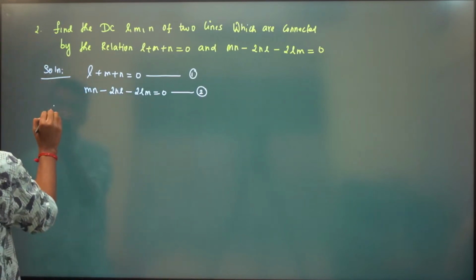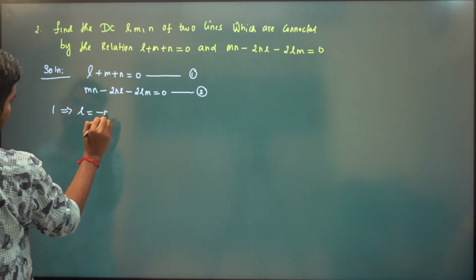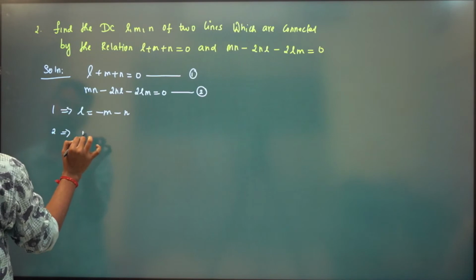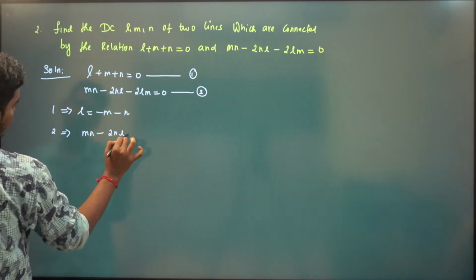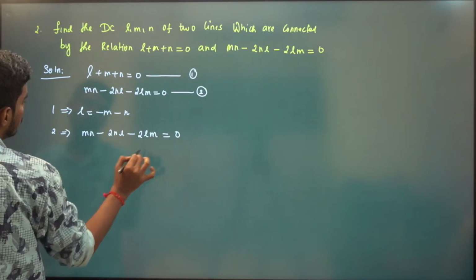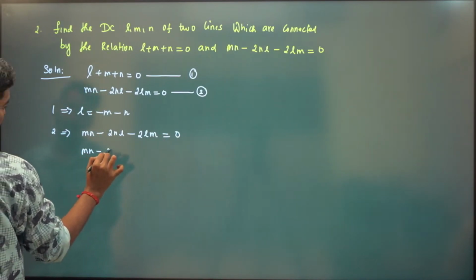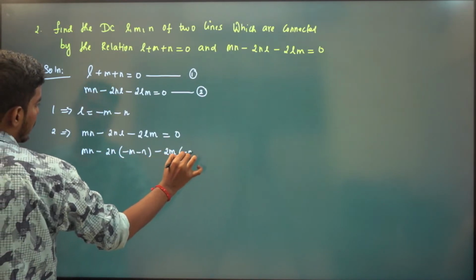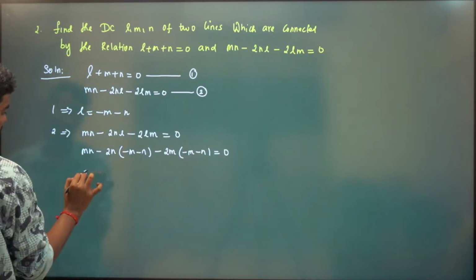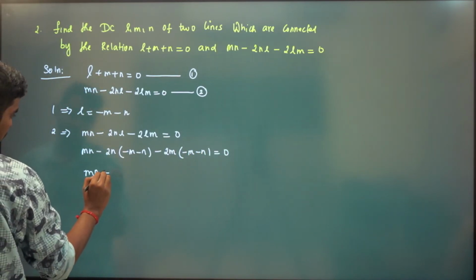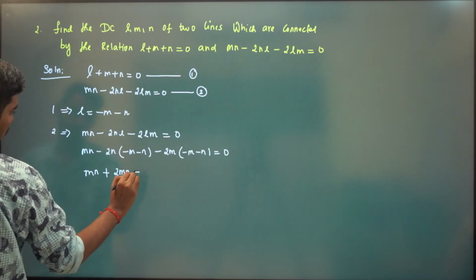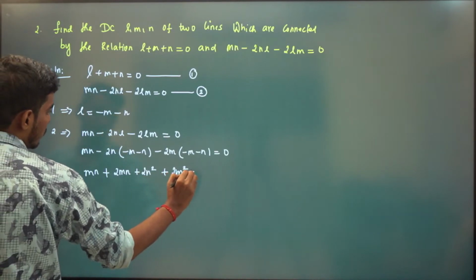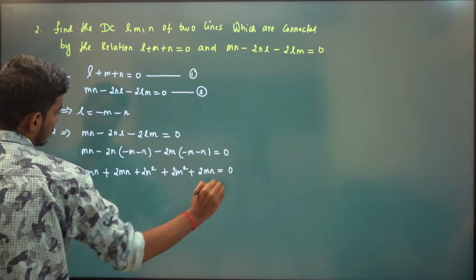Now from 1 we have L is equal to minus M minus N. So substitute into 2: Mn minus 2 times N times L minus 2 times L times m is 0, where L is minus M minus N. So we get Mn plus 2Mn plus 2n square plus 2m square plus 2 times Mn is 0.